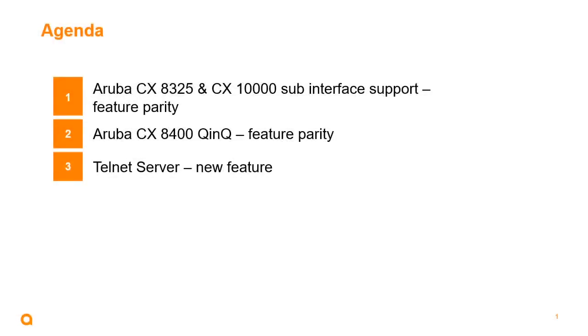So this is the agenda. First item is CX 8325 and CX 10,000 sub-interface support, followed by CX 8400 Q&Q feature parity, and the last item, Telnet server, which is a new feature.